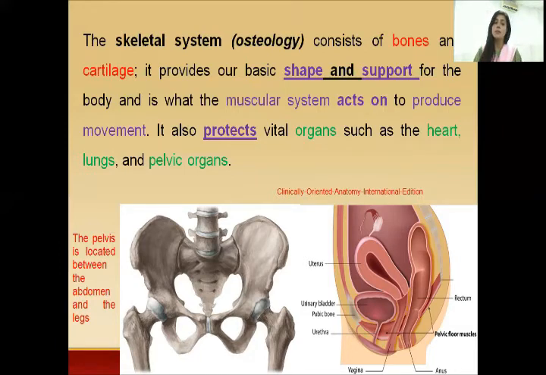This provides support to the body. This is the system which is enclosing or providing protection to various organs present in your body. For example, your thoracic cavity is providing protection to your lungs and your heart. Your pelvic organs are definitely providing protection to the uterus.